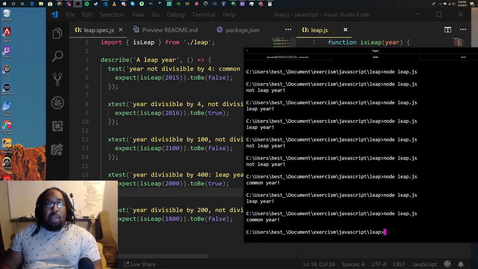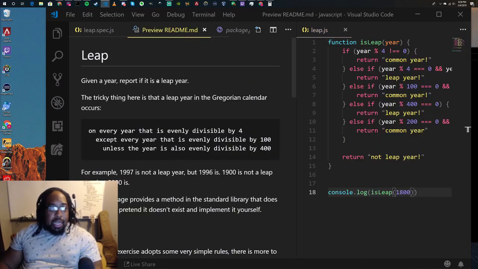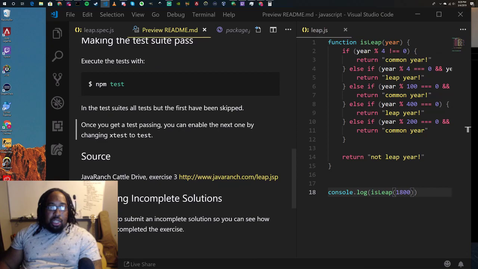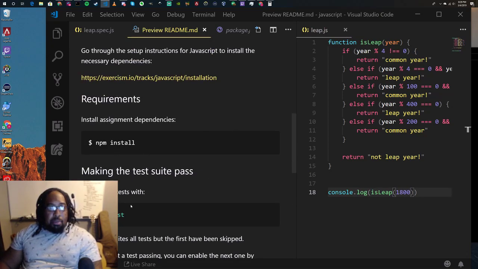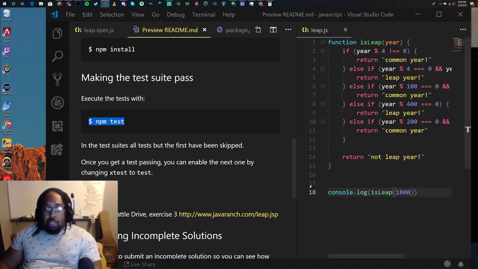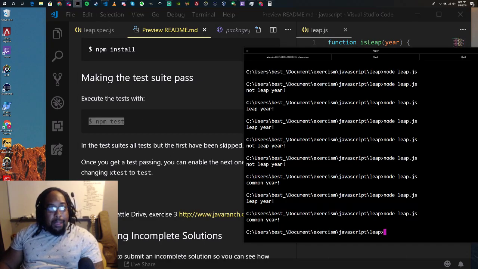So remember, if you ever forget what to run, I just know this stuff because I touch this stuff all the time. So I know that you can run it with npm test. So it can run the test suite. So I'm going to do that now. So let's go ahead and npm test.